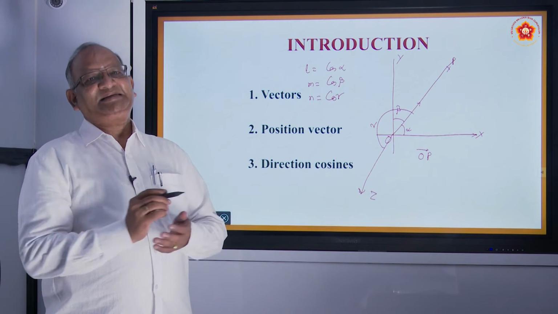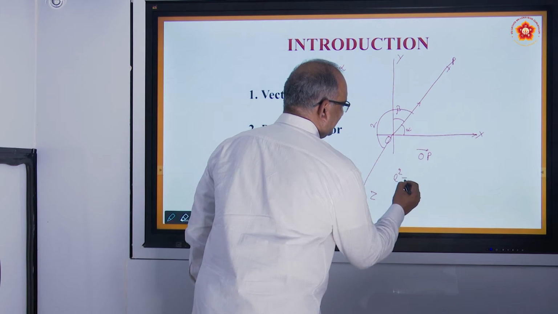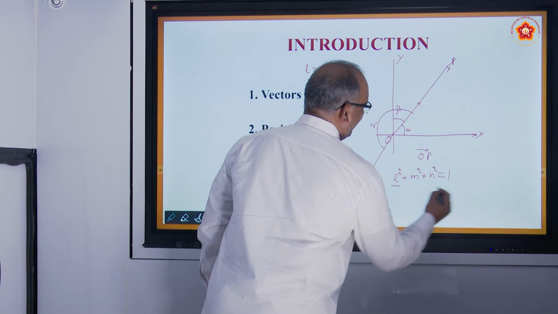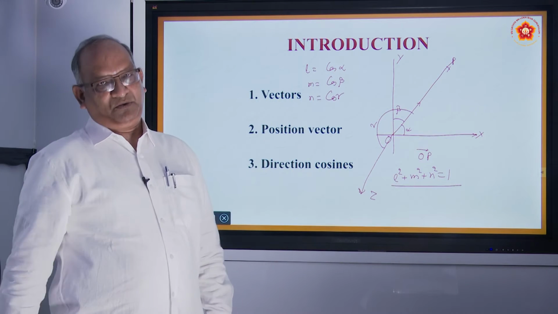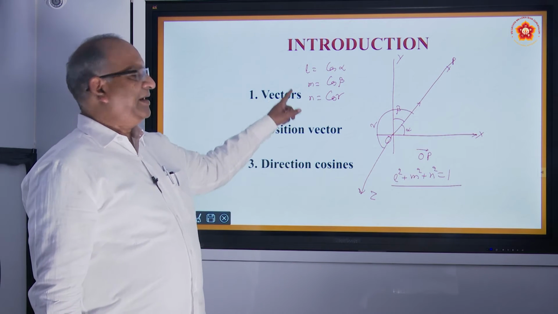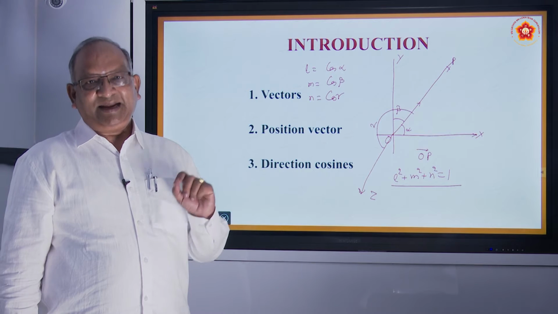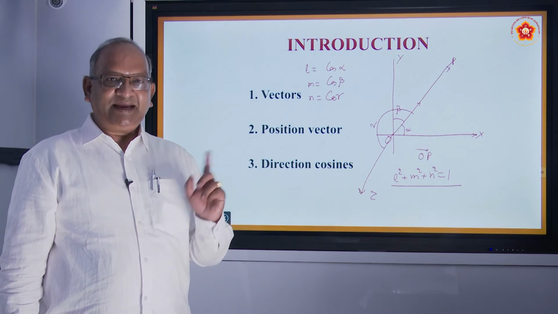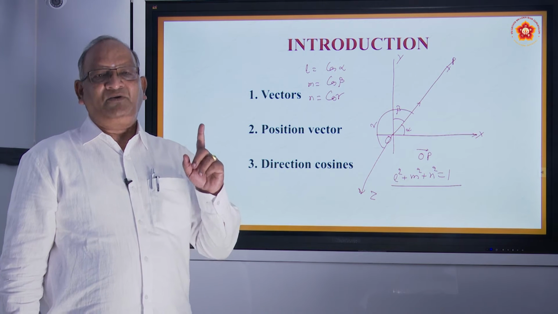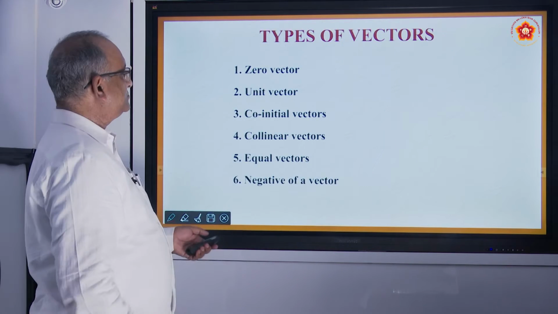And there is a very interesting result between them. What is the result? The result is L square plus M square plus N square equal to 1. Why it is 1? We will come to know as we move further. L, M, N are called, in short, direction cosines. What are direction cosines? Cosines of the angles made by a particular vector with x, y and z axis.